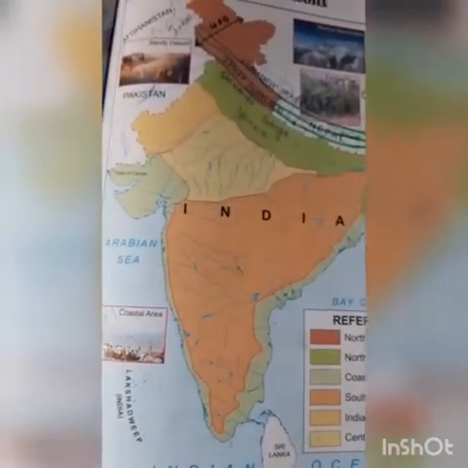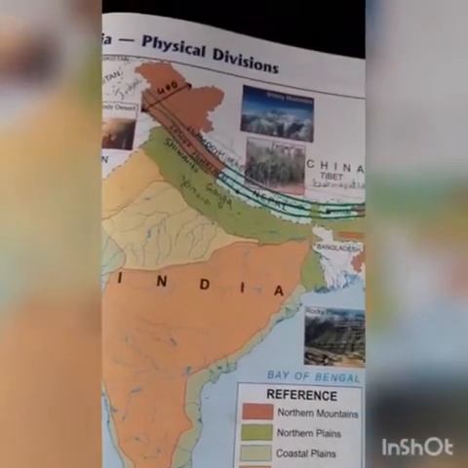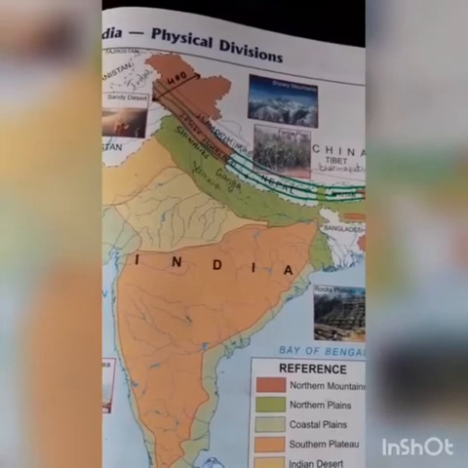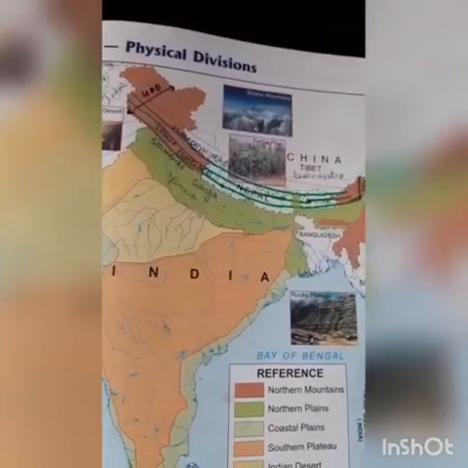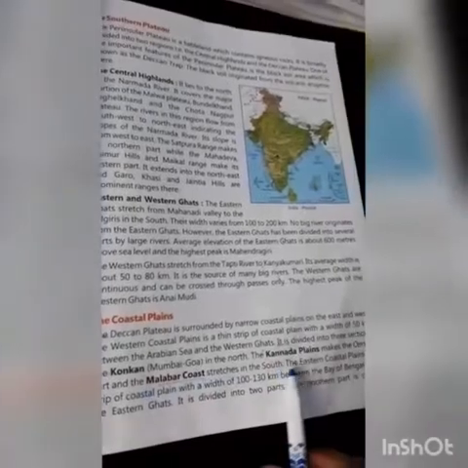Coastal plains. Deccan Plateau is surrounded by narrow coastal plains on the east and west. The western coastal plain is a thin strip of coastal plain with a width of 50 km between the Arabian Sea and the Western Ghat. It is divided into three sections, the Konkan, Mumbai to Goa, the Kannada plain and the Malabar coast.